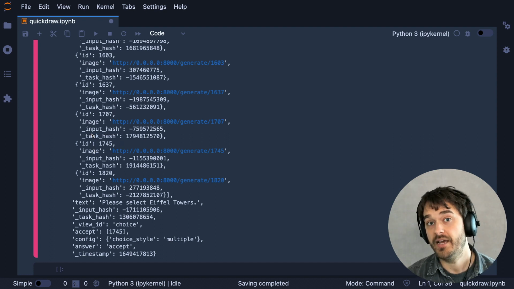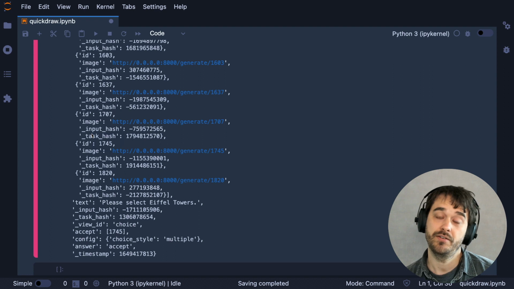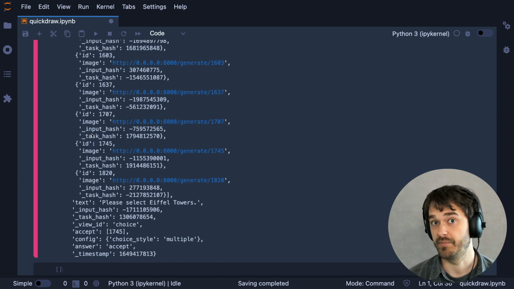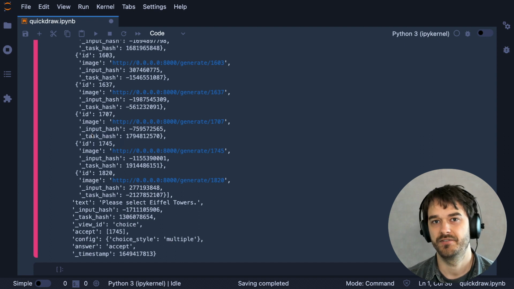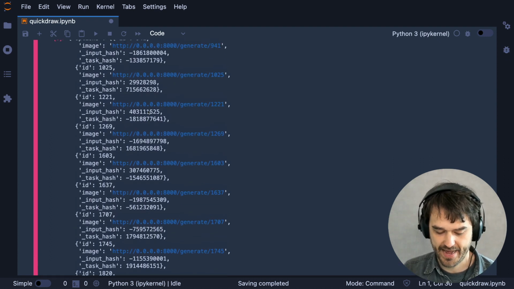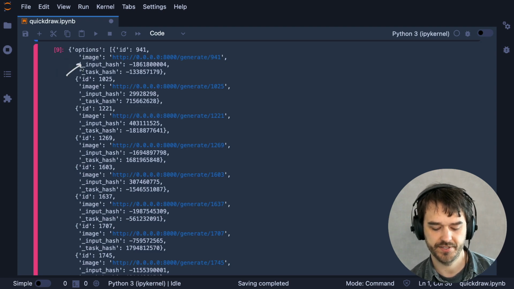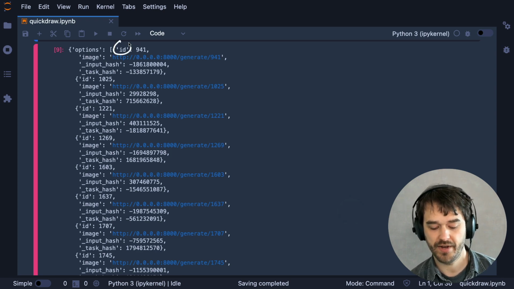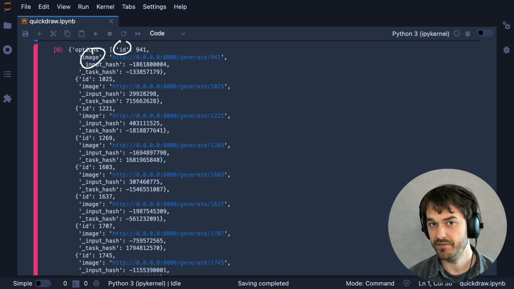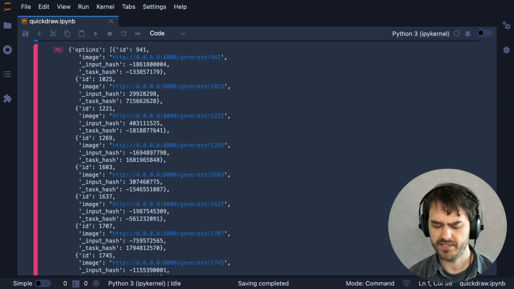So I am able to label 9 items at a time, but this also has a small effect on how the data gets represented inside of my Prodigy database. Prodigy handles this in a very consistent way for you, but there is one little detail that does deserve mentioning, and that is this input hash that is attached to all of these options. This hash is basically Prodigy's way of keeping track of whether or not something has already been labeled. Prodigy is able to hash more than just one key, so I could hash the ID as well as this image URL, for example. That's something you could do. In this case, I think hashing this ID should already be sufficient.